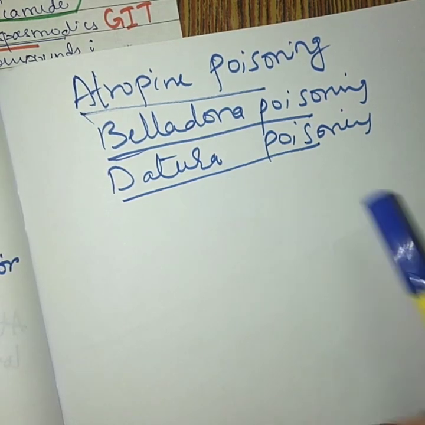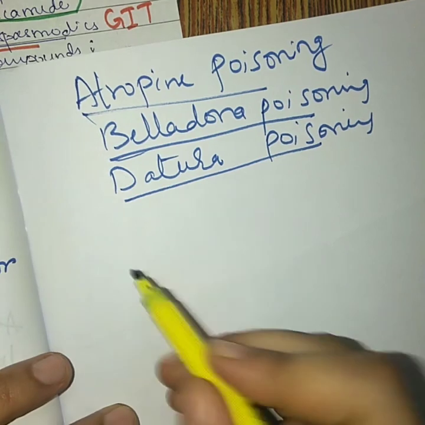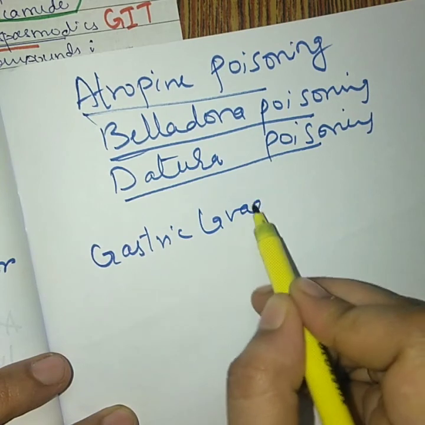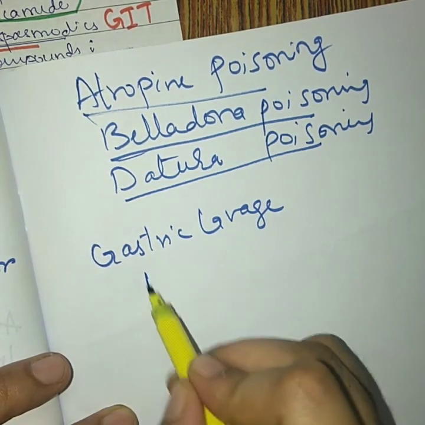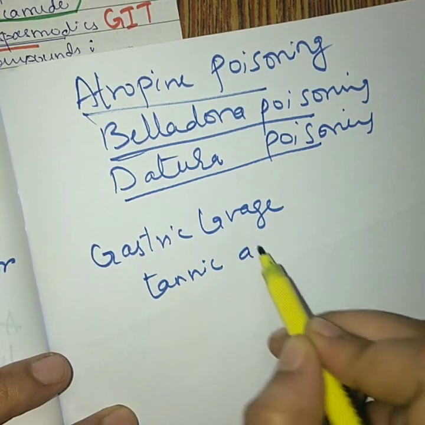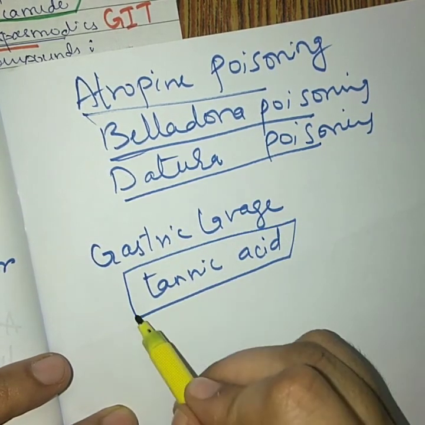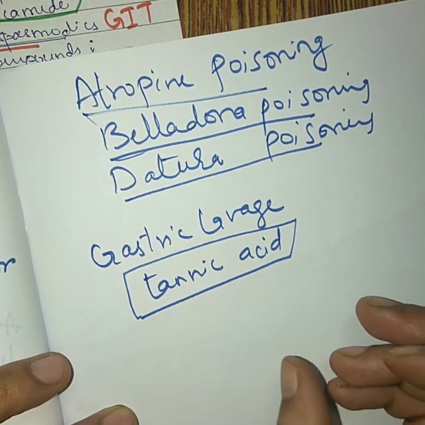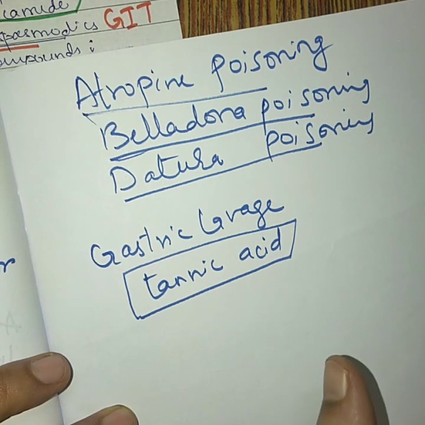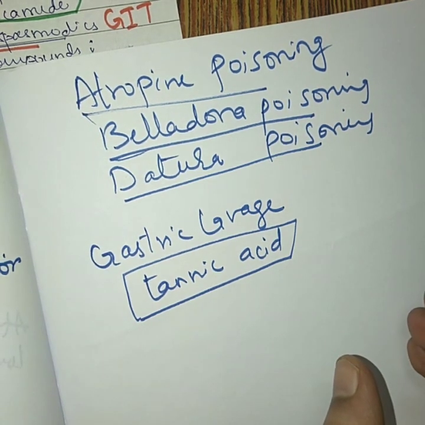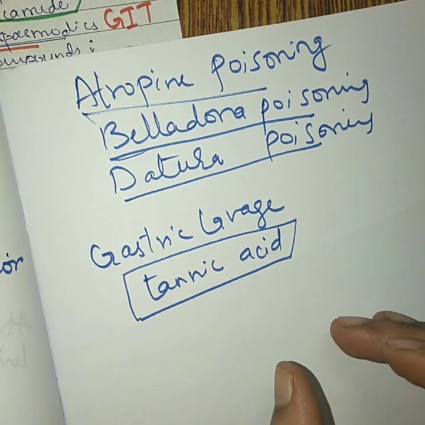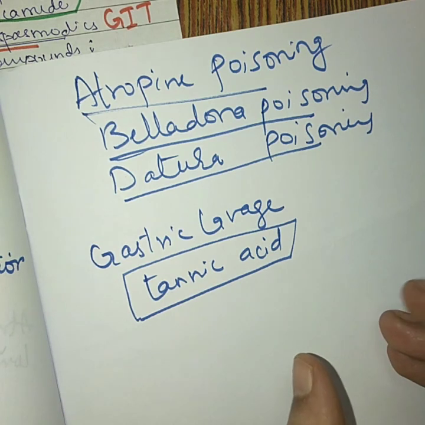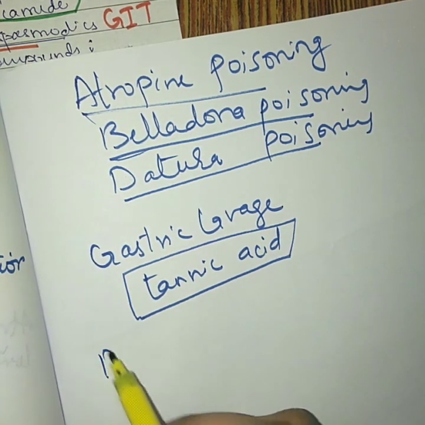then in that case the treatment can be done with the help of gastric lavage. By gastric lavage, we can make use of tannic acid. Gastric lavage is done with the help of tannic acid, and the patient should be kept in a dark room. Cold sponges or ice bags are applied for reducing the body temperature. Okay, because all the sweat glands have been blocked over here, so we need to keep the person cold by providing cold sponges.